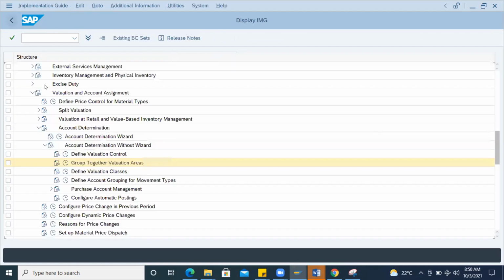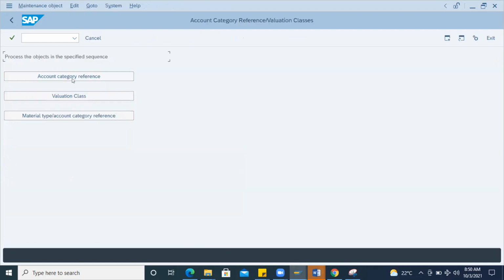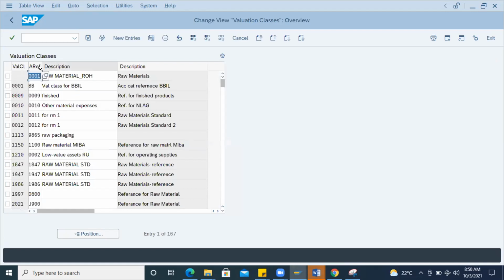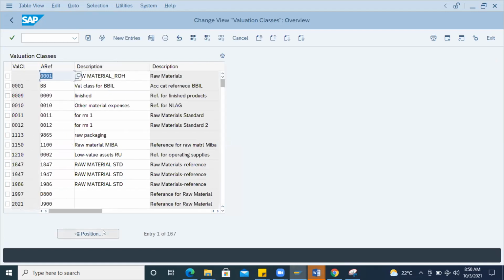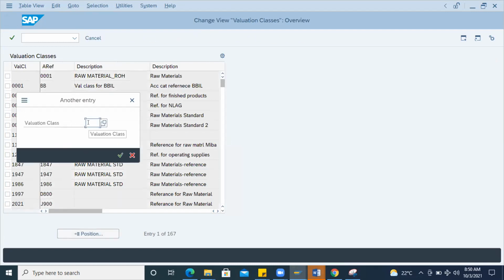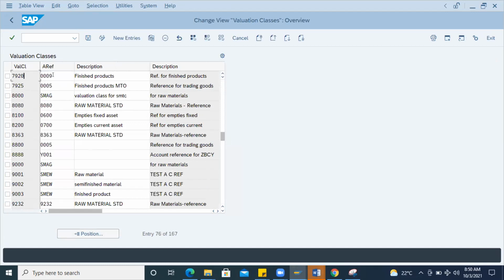So here, if you go with define valuation classes, here you are going to maintain which material should get which valuation class. For example, if I go to valuation class, you can see the list of valuation classes here. Here you can see 7920 is our valuation class for finished material. Finished material has this account reference 0009. How is this interlinked?